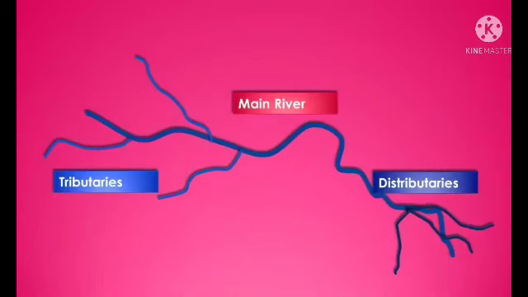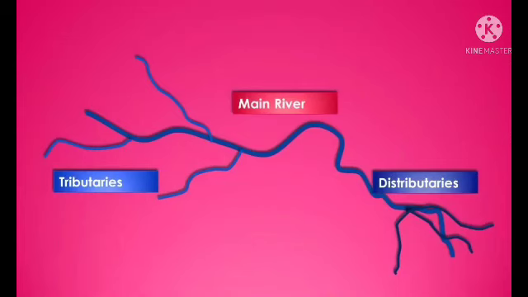So tributary means more than one river joined to become a big river, and distributary is the opposite of the tributary.